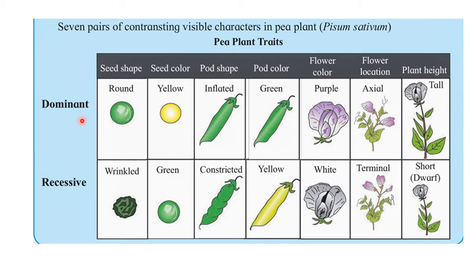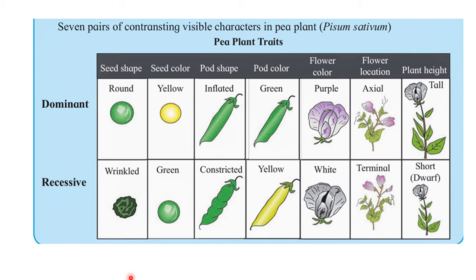On the lower side, we see the seed showing wrinkled shape. Wrinkled shape means the seed coat shows the presence of wrinkles, and this wrinkled character is a recessive character. It is called a recessive character because it does not appear in the F1 generation.